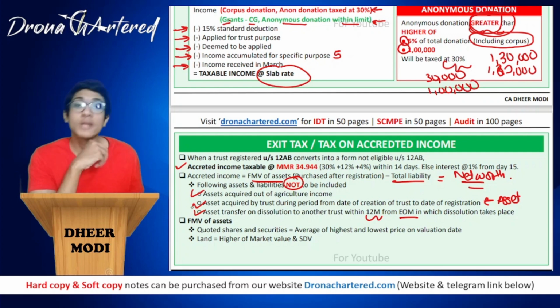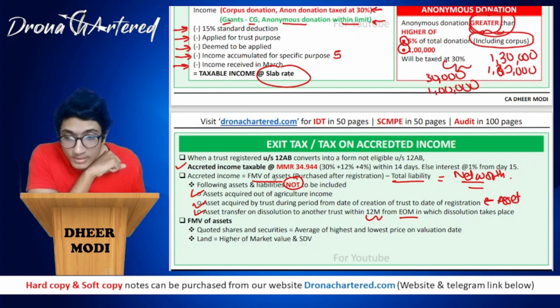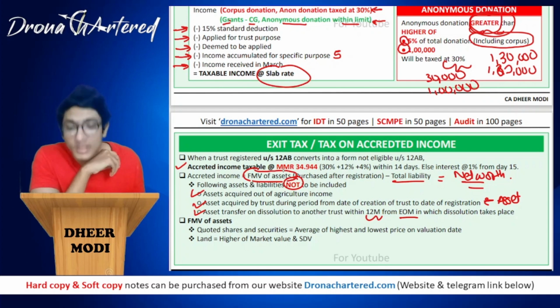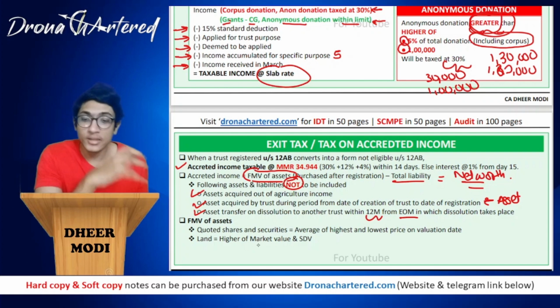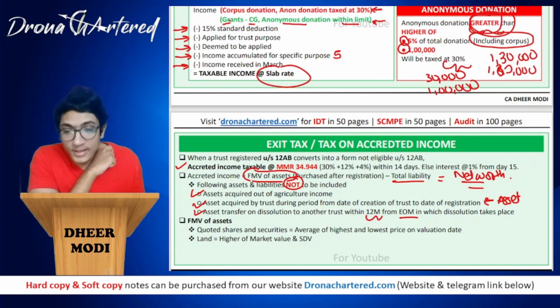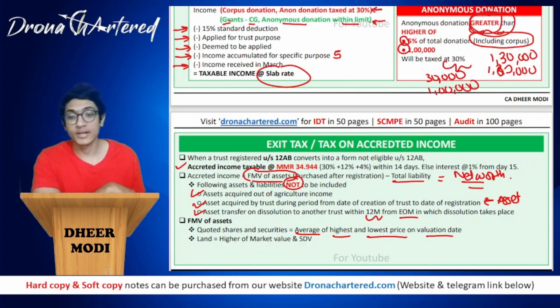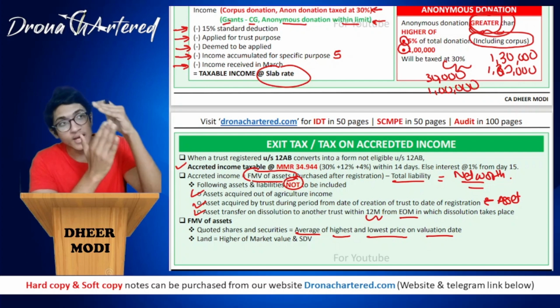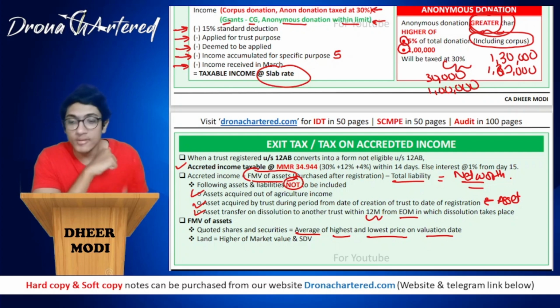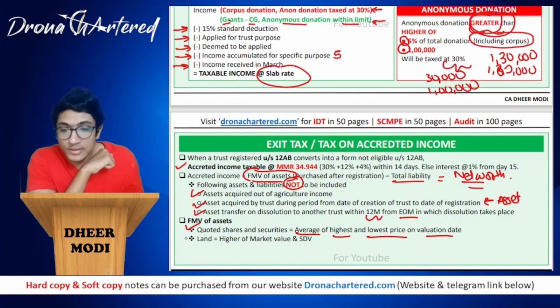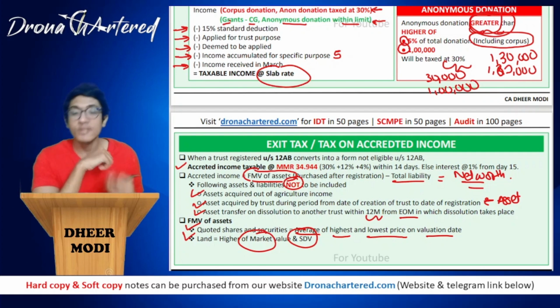Okay, now your fair market value of assets. What do you mean by fair market value of assets? Because over here we have used the word fair market value of assets. So for quoted shares and securities, that means they are listed, it will be the average of the highest and lowest price on the valuation date. It will become the average of whatever the highest and the lowest price that it was traded on the valuation date. So this is for shares and securities, and for land, it will be the higher of market value and SDV, whichever is higher. That will be your fair market value for land.